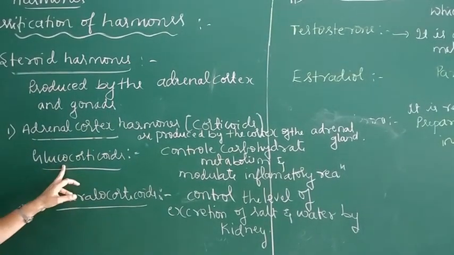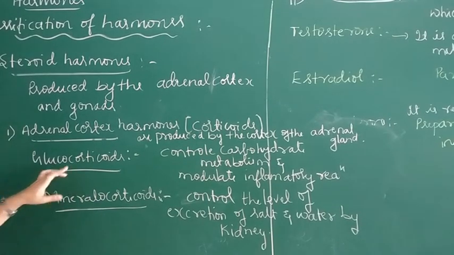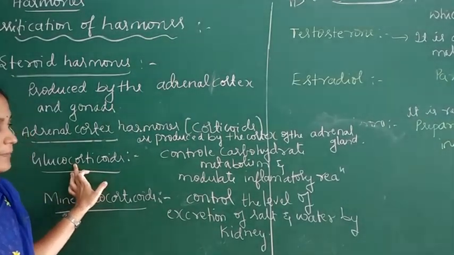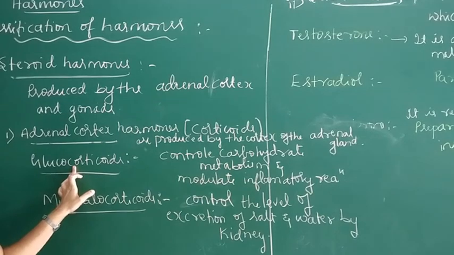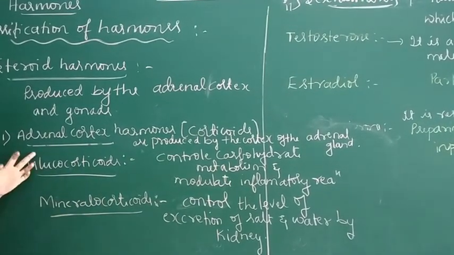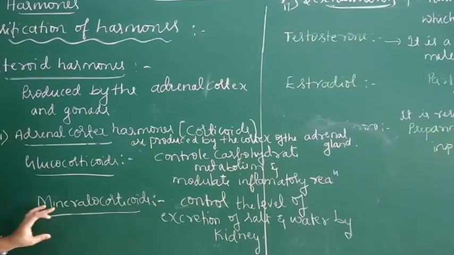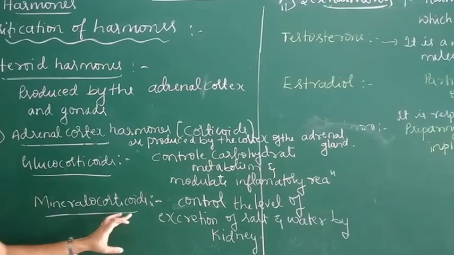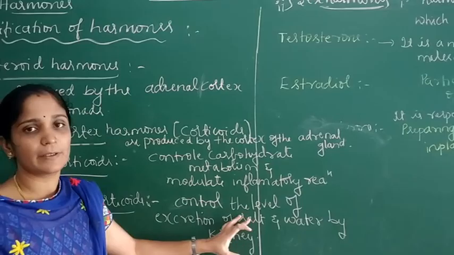The function of glucocorticoid is that it controls carbohydrate metabolism and also modulates some inflammatory reactions. Next one is mineralocorticoid. It is also an example of an adrenal cortex hormone. Its function is to control the excretion of salt and water by the kidney.